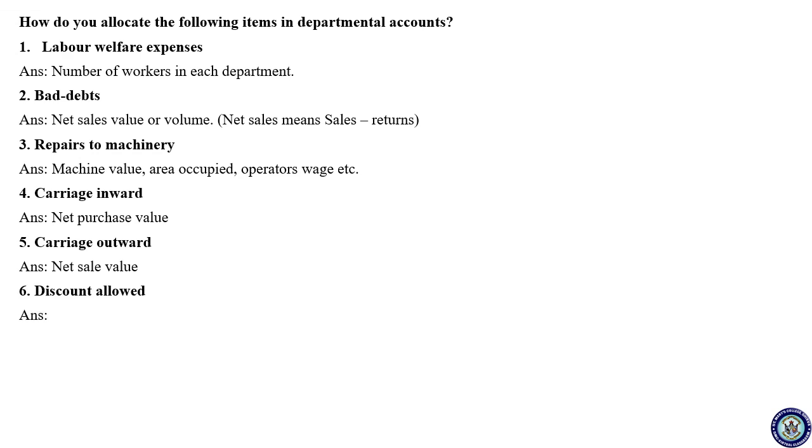Okay, next. Discount allowed. So now you are allowing the discount, right? When can you allow the discount? When the other person is liable to pay the money to you. When you are in the position to receive the money, you can allow the discount, correct?